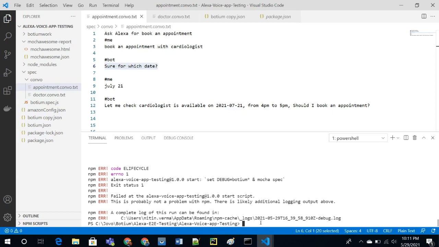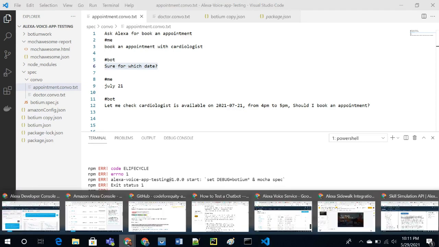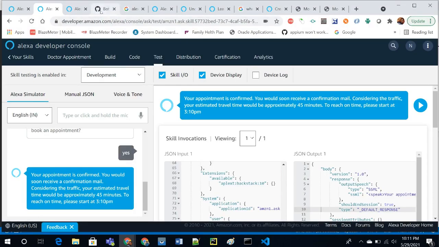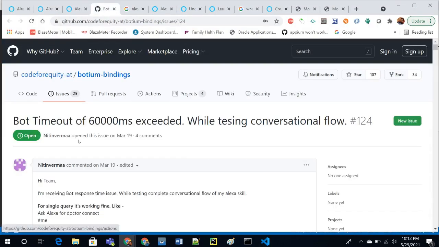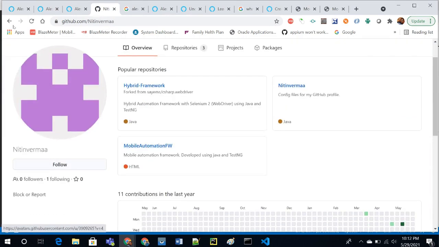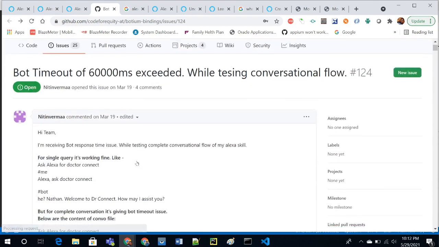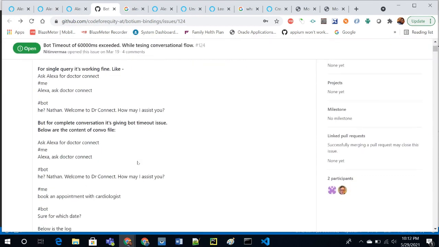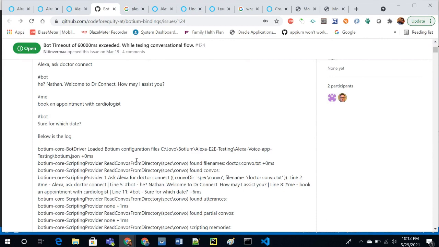I have already raised a ticket, logging the issue on GitHub. It's not responding within the time, so the complete end-to-end conversation is not being tested properly.